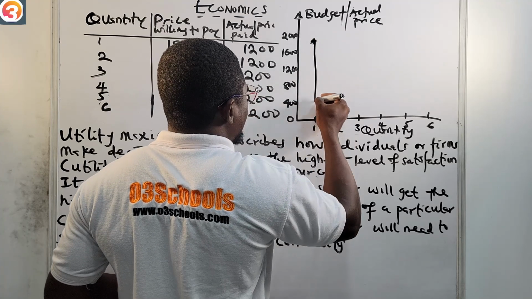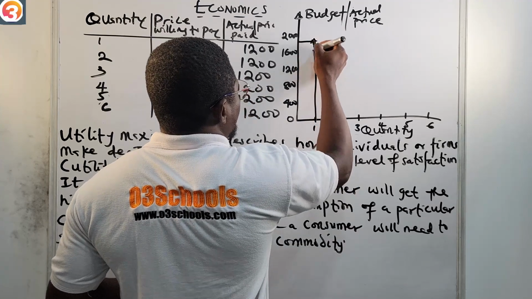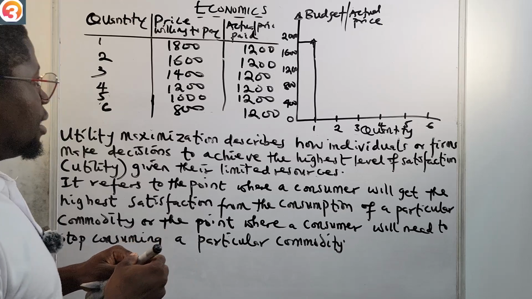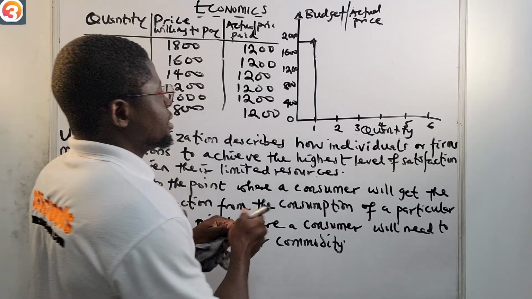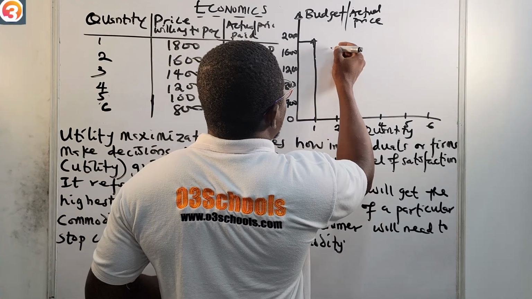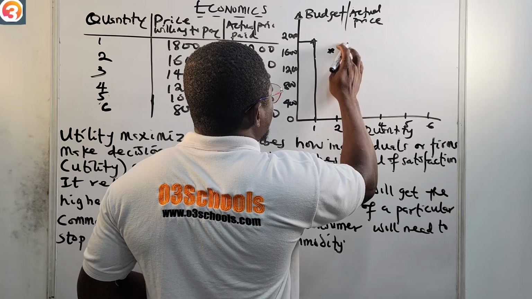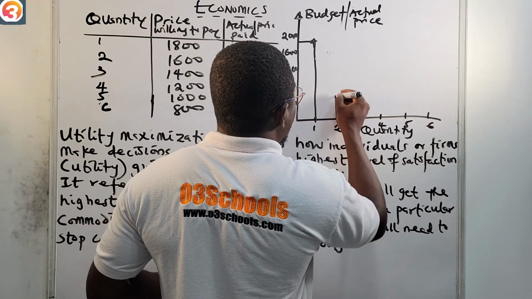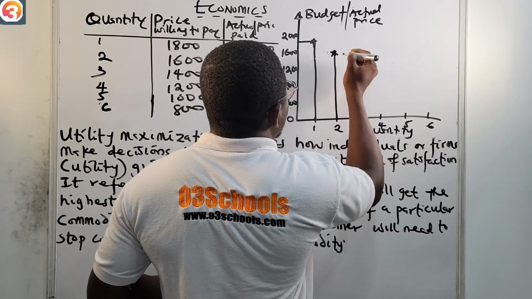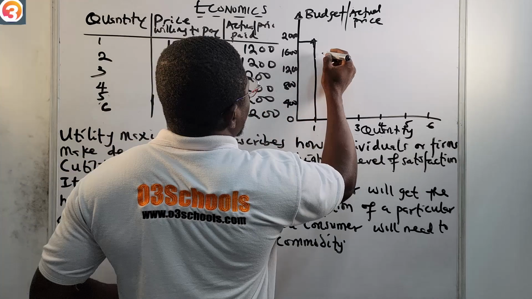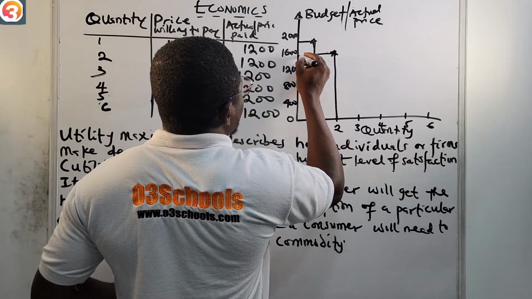So we take it down. All right. So this is our 1,800. Now when it was 2, 1,600 is here. So let us take it up to 1,600.